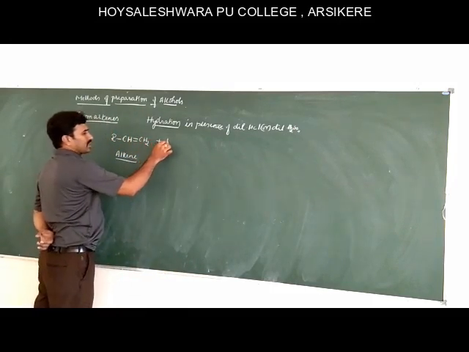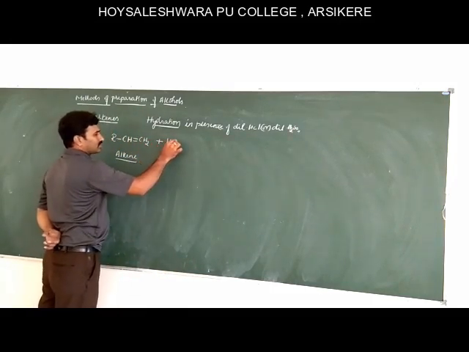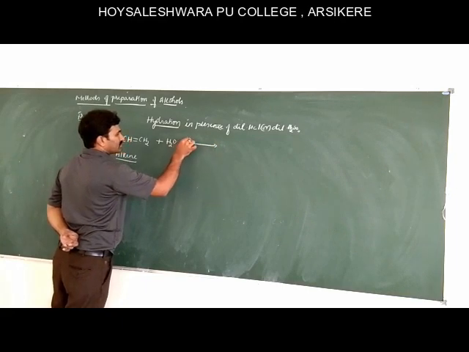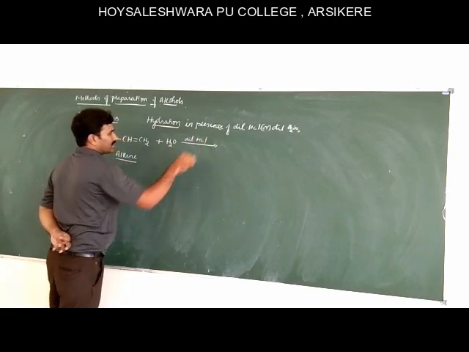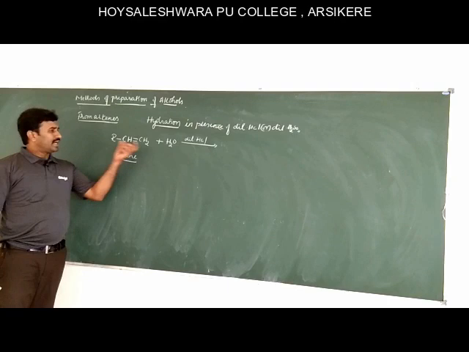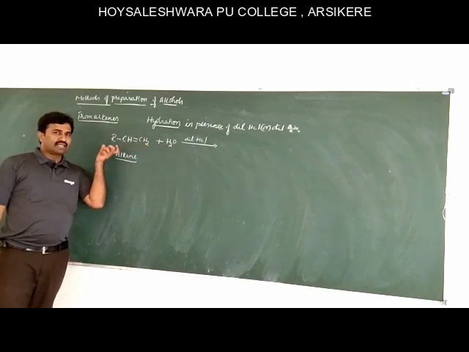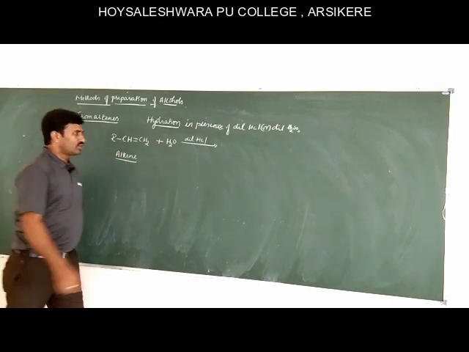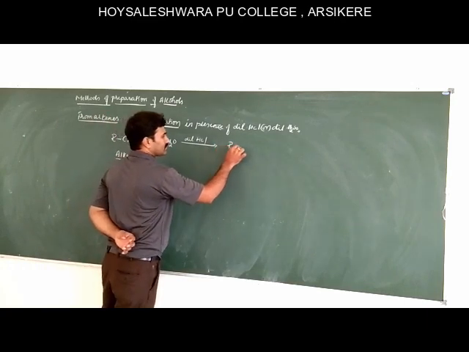So, H2O in the presence of dilute HCl. Addition of water to an alkene takes place according to Markovnikov's rule to form an alcohol.